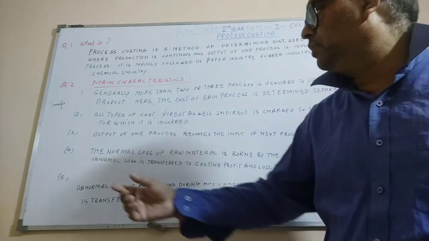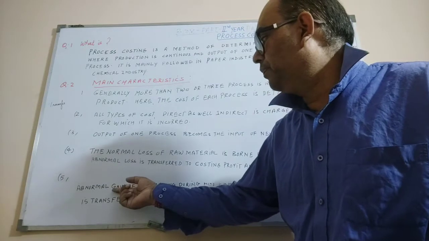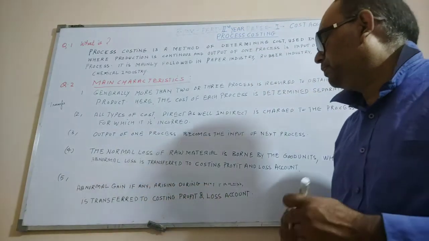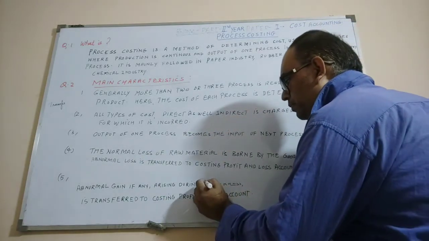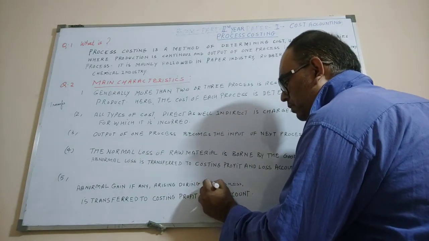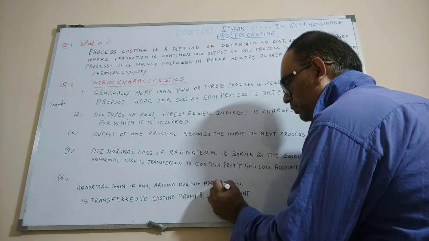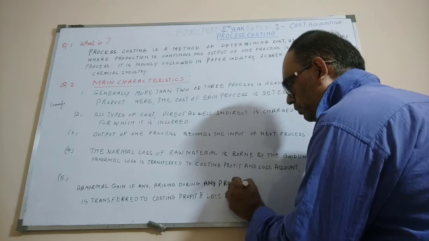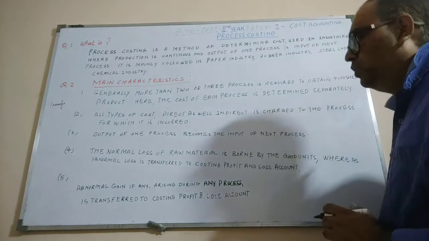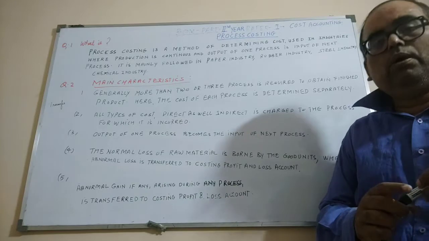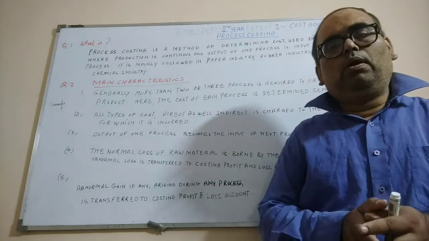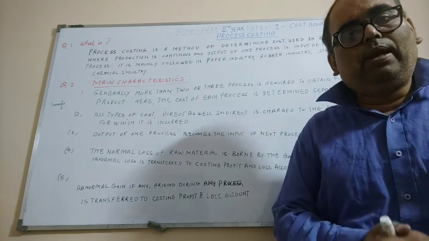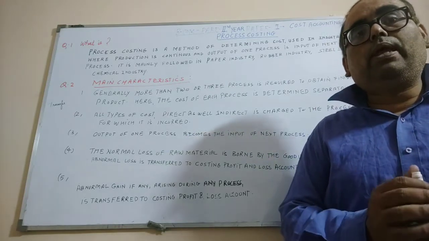Next point is about abnormal gain. Abnormal gain, if any, arising during any process is transferred to costing, profit and loss. So, like abnormal loss, treatment of abnormal gain is that if any abnormal gain is arising, what is abnormal gain?